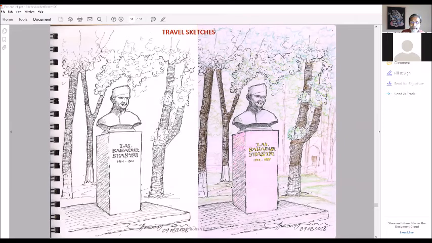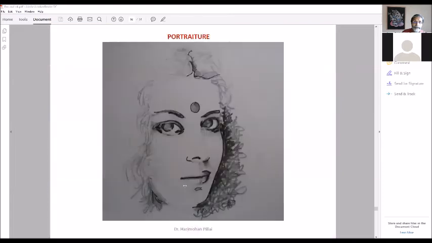So the place, in his memory, I mean, it is very rare for a prime minister of one country to have a memorial in another country. So Shastri was our prime minister, but the people of Tashkent and Uzbekistan were actually very sad that he died there. So they made a memorial in his name. So we did some sketching on the spot there. This had happened in 1966.